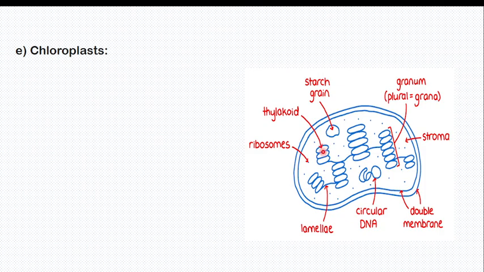So when you have 1, 2, 3 thylakoids, it is no longer thylakoid, it is called grana or granum. Granum is singular, grana is plural. In primary school, teachers say you add S or ES, but here the plural of granum is grana. Oh my God, ask yourself such a question. So this granum is connected by a filament called lamella. Lamella, DNA, double membrane, stroma, granum, starch grain, thylakoid, ribosome.